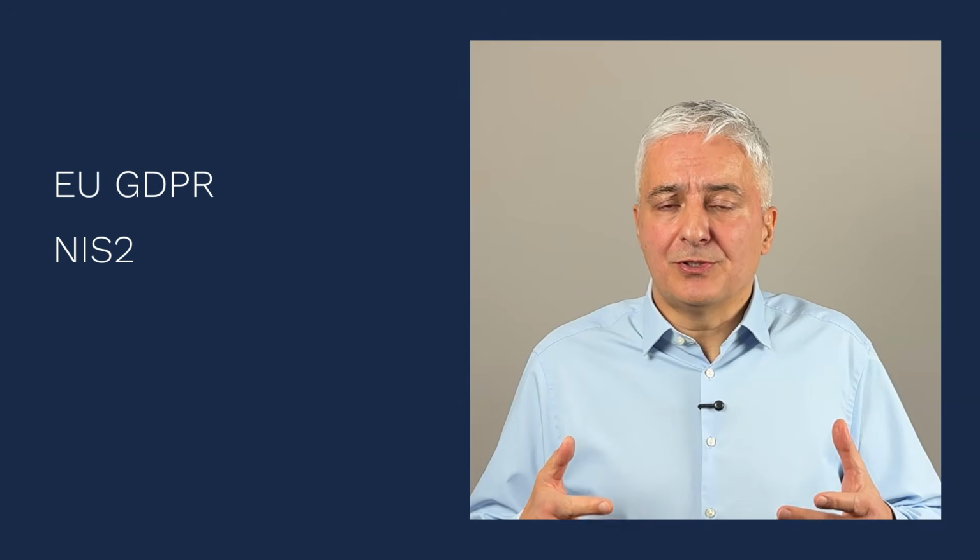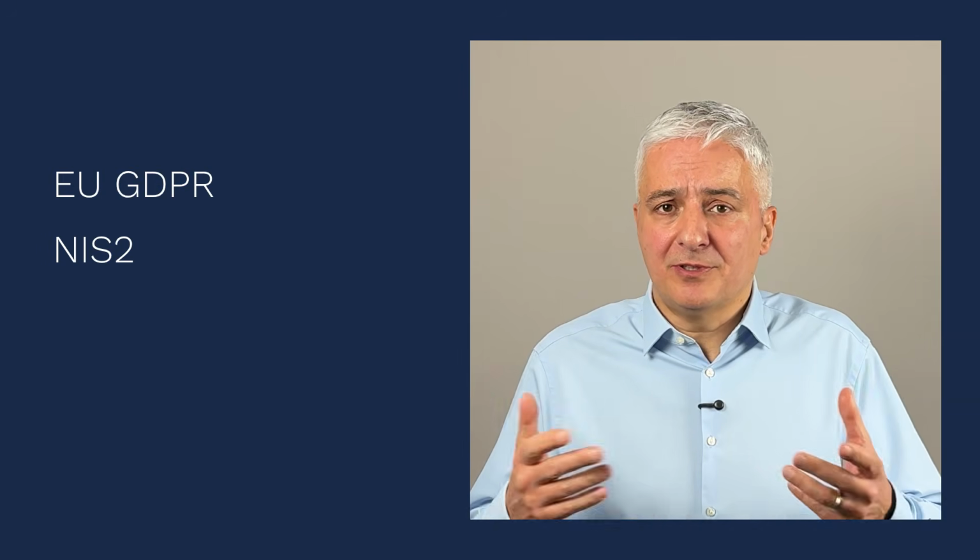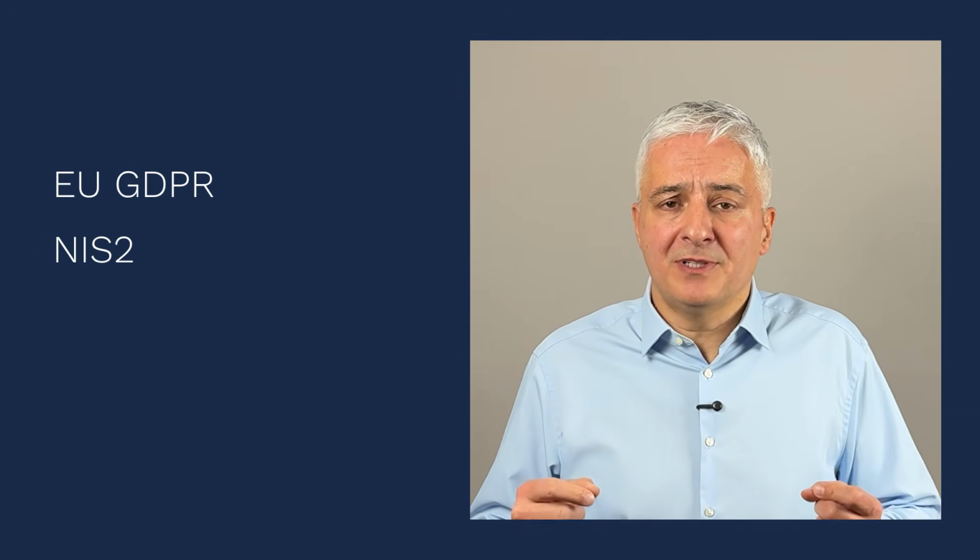Now, when it comes to NIS2, this is a European cybersecurity directive for critical infrastructure companies. First of all, the EU AI Act specifies that any AI systems used for critical infrastructure are actually considered high-risk AI systems, and therefore they have the toughest list of requirements that these companies need to implement. And besides, for any high-risk AI systems, the EU AI Act specifies that there also needs to be cybersecurity protection. So obviously, from the perspective of this EU AI Act, there is an overlap between cybersecurity and AI governance.